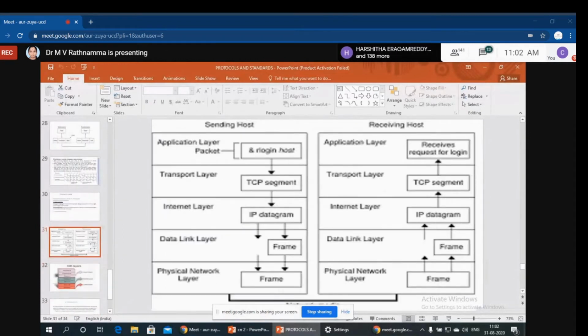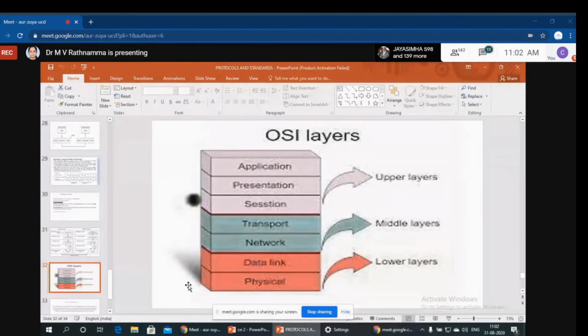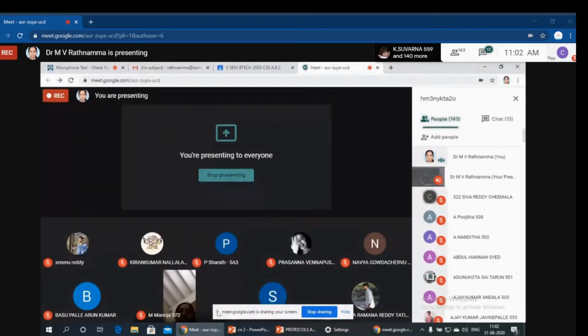See. Sending machine, receiving machine. Data comes from application layer to transport, actually presentation to transport, transport to session. This is about TCP actually. Just see here. Upper layers, application, presentation, session, transport, network, data link and physical layer. Okay, so this is about our OSI reference model. So with this we have completed our first reference model.